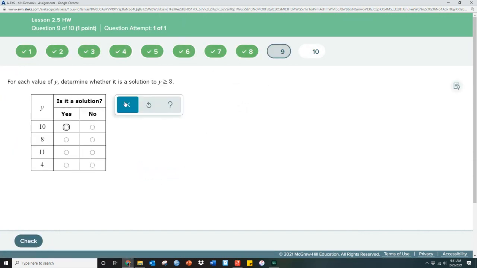And then, when we're looking at this, we're looking at a battery of answers that would suffice. For example, 10 is greater than or equal to 8. So that is yes. 8 is greater than or equal to 8, it's equal to, so that's good. 11 is greater than 8, whereas 4 is not greater than or equal to 8, so that one would be a no.